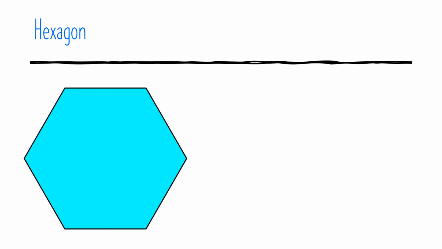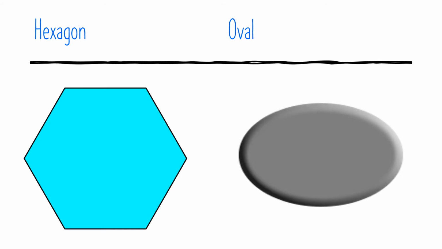The hexagon. The hexagon is a plane figure with 6 straight sides and angles. The oval. The oval is a rounded and slightly elongate outline or shape like that. Parallelogram. We have a parallelogram that it is a shape with 4 sides. The opposite sides are parallel.